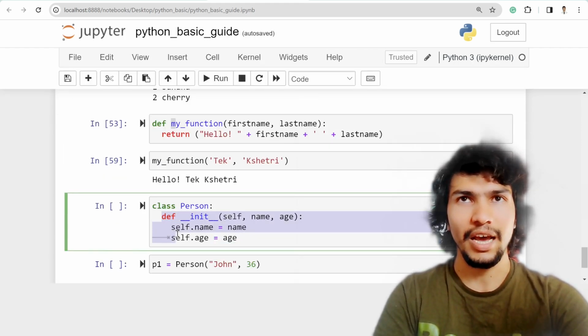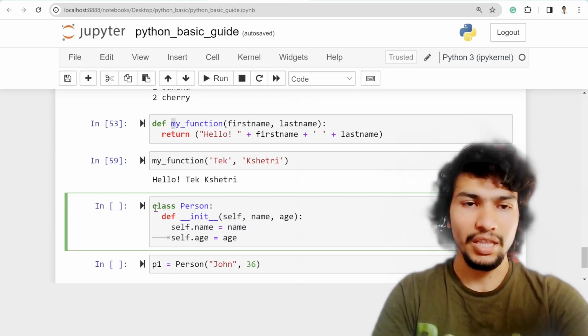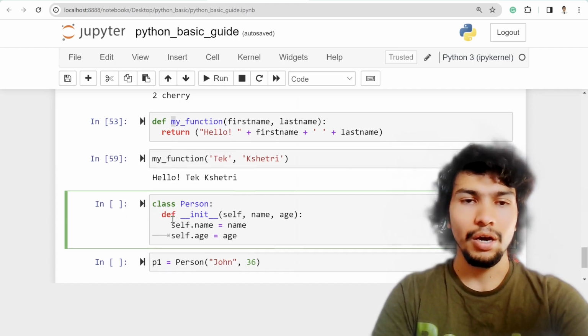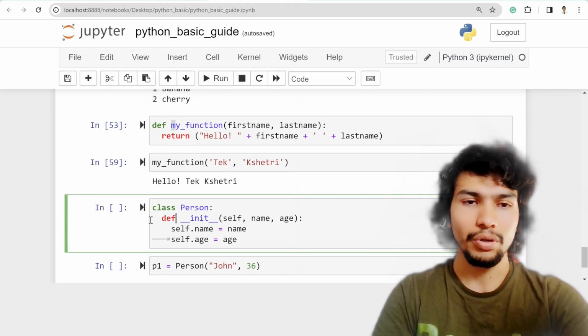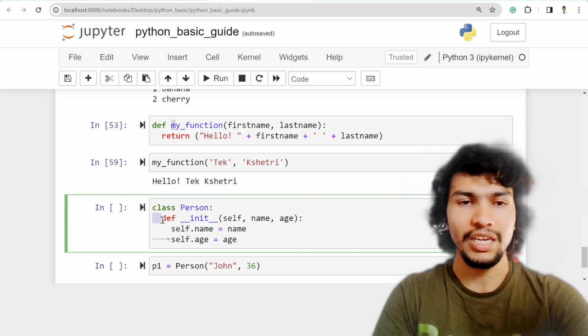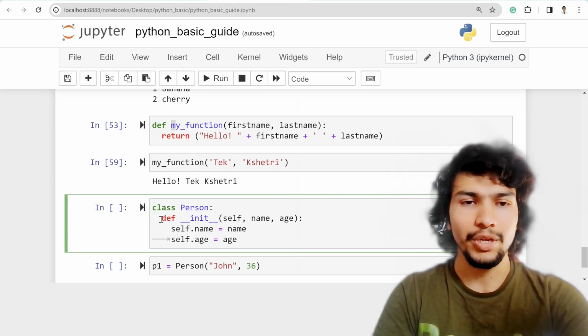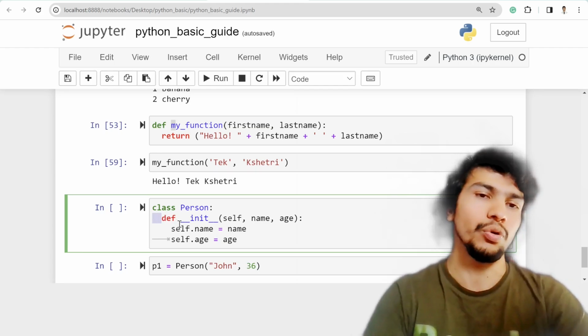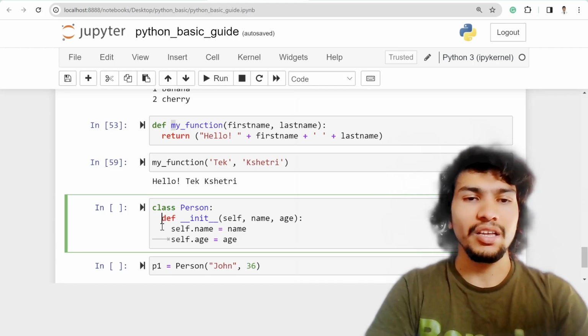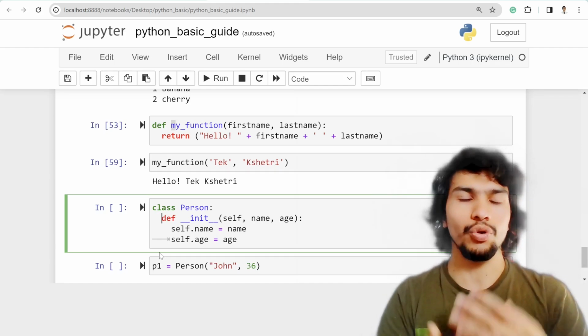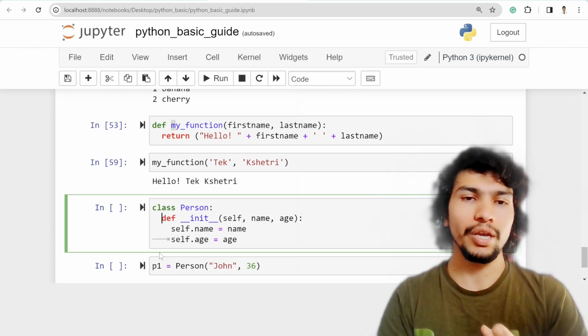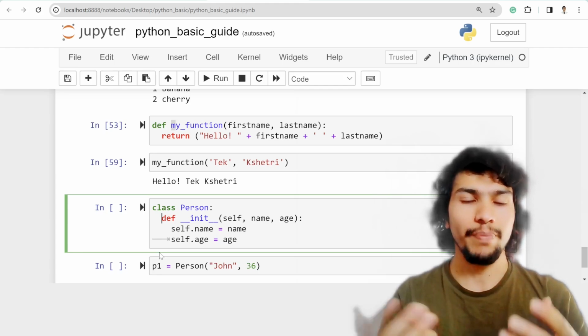That means it's a function definition, but since it's inside a class, it's a method. As I said previously, the indentation is the space between the starting point and the block of code. You should leave either two spaces or four spaces. That's how it recognizes it's part of the class.